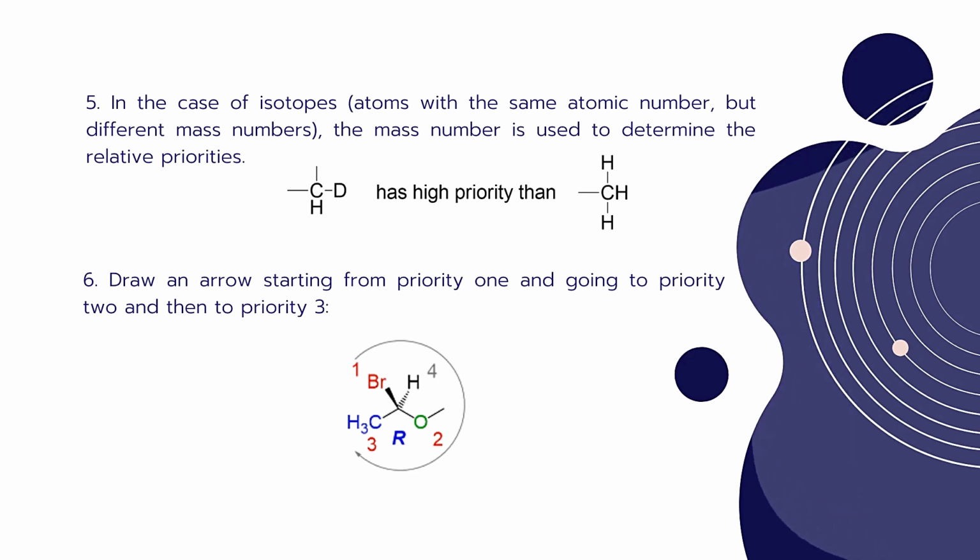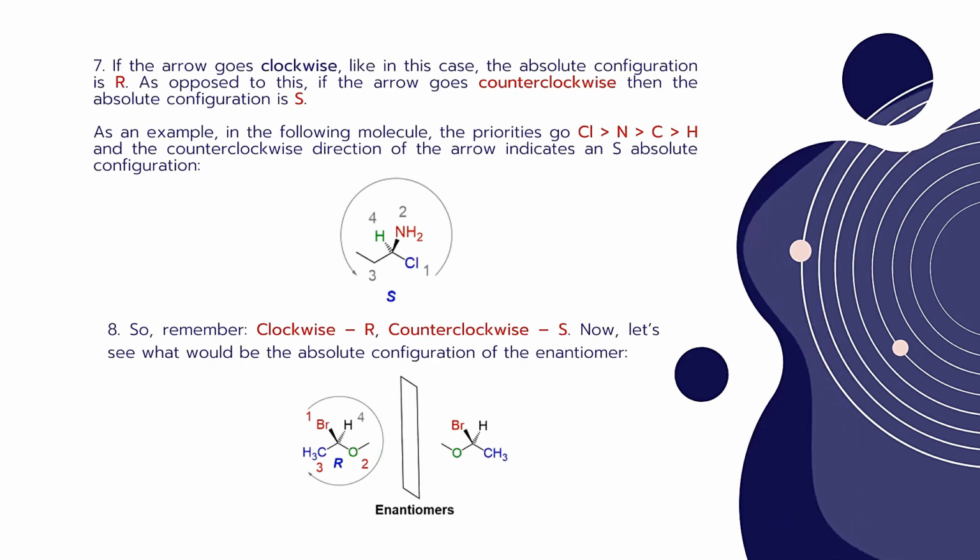If this arrow is drawn in a clockwise manner, then it is given the R configuration. R configuration is nothing but the clockwise configuration. If the arrow goes clockwise, like in this case, the absolute configuration is R. As opposed to this, if the arrow goes counterclockwise or anti-clockwise, then the absolute configuration is S. For example, in the following molecule, the priorities go to chlorine greater than nitrogen, greater than carbon, greater than hydrogen, according to the atomic number. The anti-clockwise or counterclockwise direction of the arrow indicates the S absolute configuration.